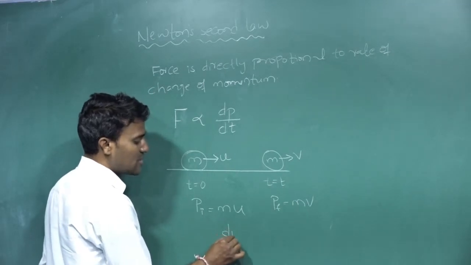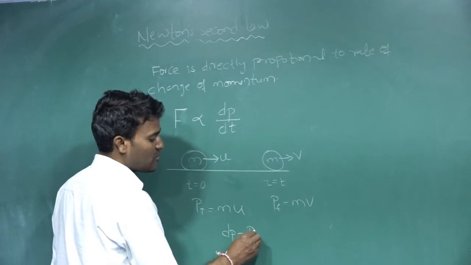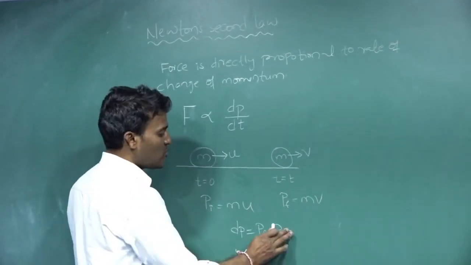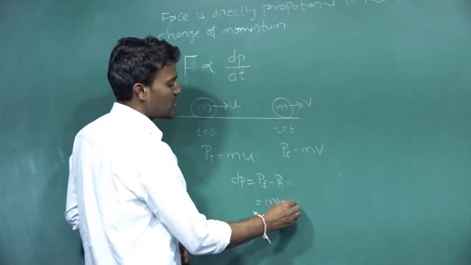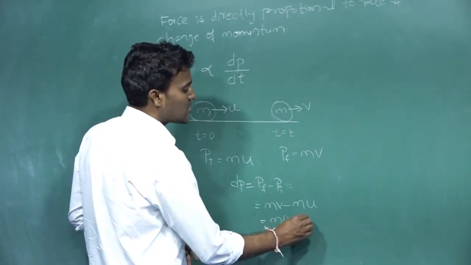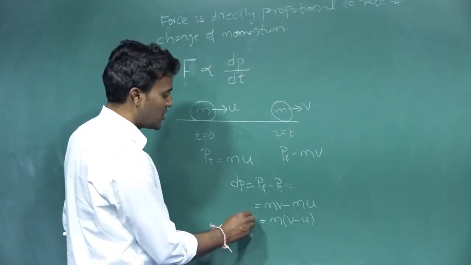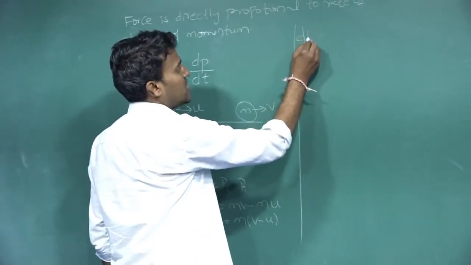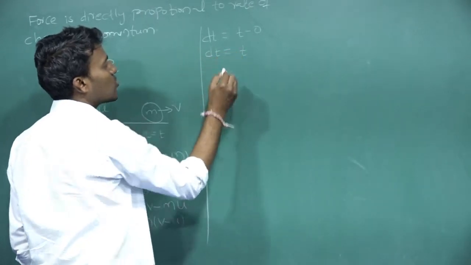Now dp is equal to final momentum minus initial momentum, which is mv minus mu. Then you can write m into v minus u. So dp is equal to m into v minus u, and dt is equal to t minus 0, that is t.